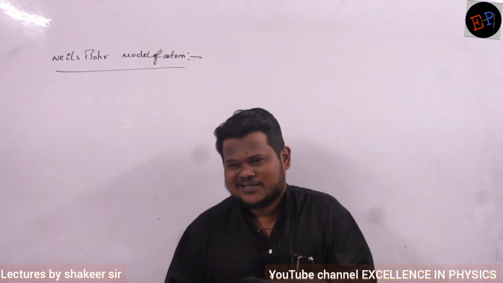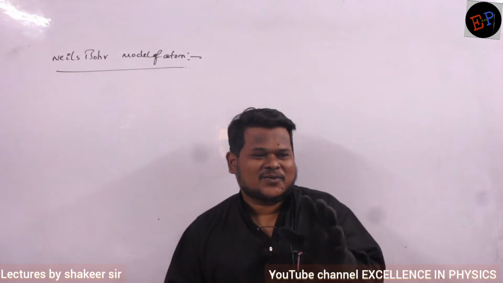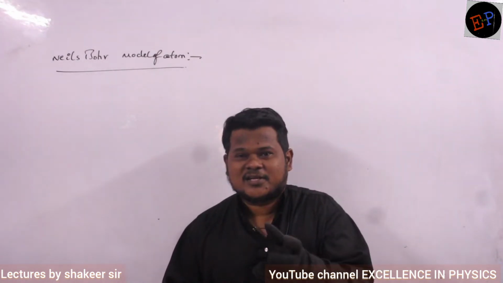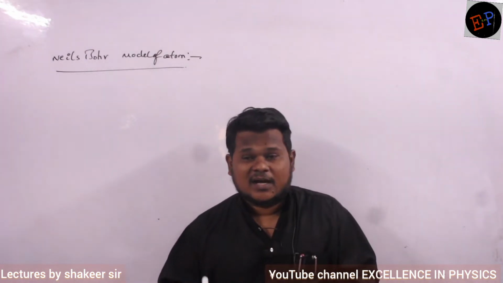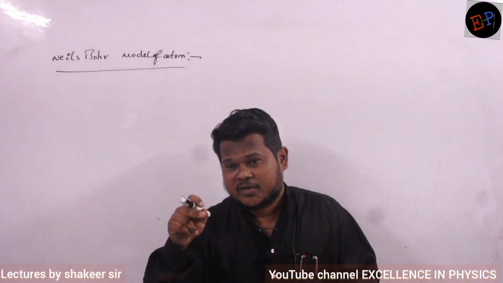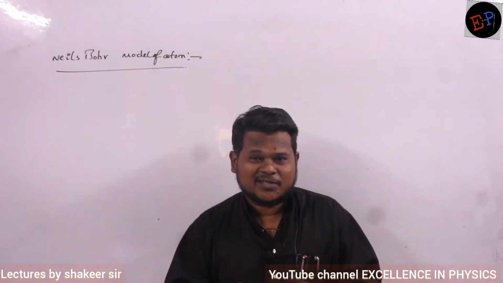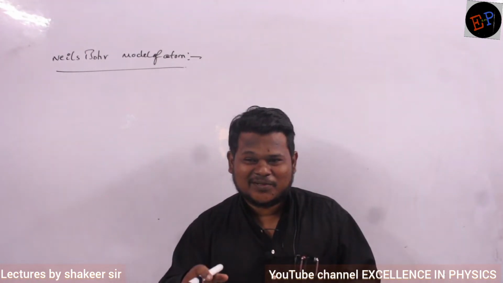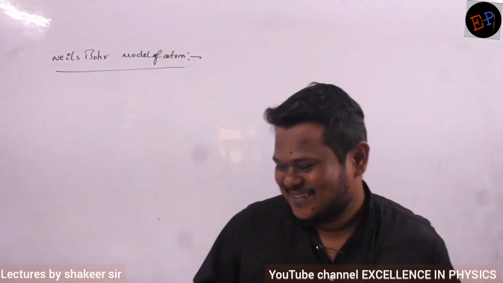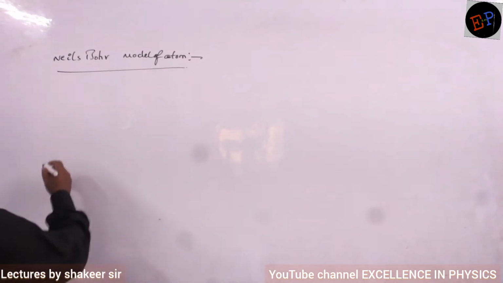Orbits are like stationary states or stationary orbits. Unless the electron is present in the same orbit, it doesn't lose energy, it doesn't gain energy. He simply took that concept. Clear? So therefore, what is the first postulate of the Niels Bohr model?